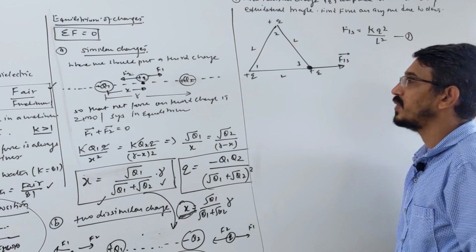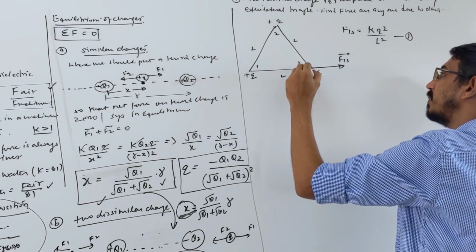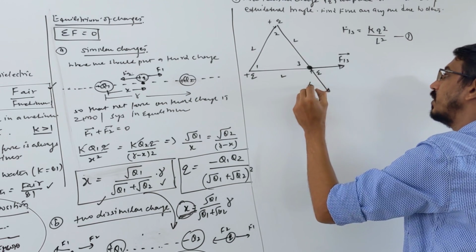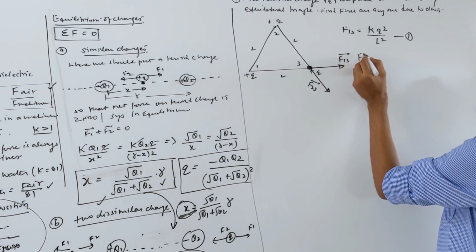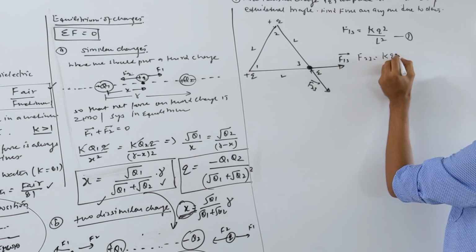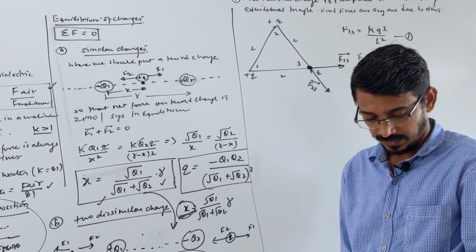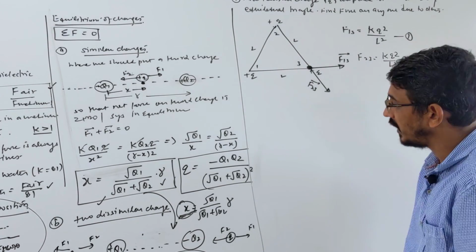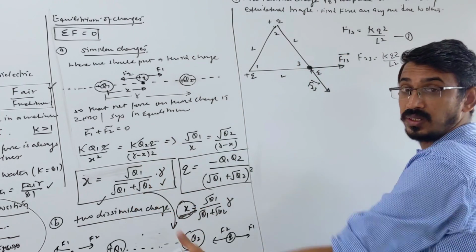Now we wrote the direction here. So first you find the individual force. Then what is the force between this and that charge? Charges 2 and 3 will repel in this direction, away. That's called the F23 vector. What is its magnitude? F23, same, K Q square upon L square. These are the 2 forces. Now individual forces are calculated, and to find the net force we have to add these 2 forces by the vector rule.